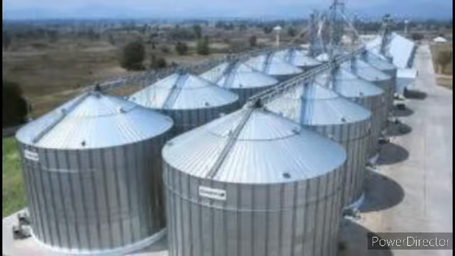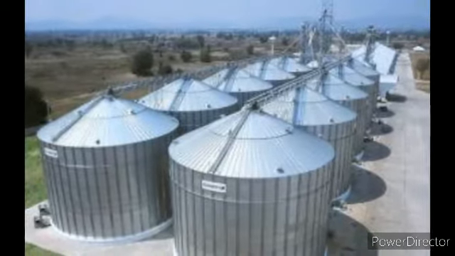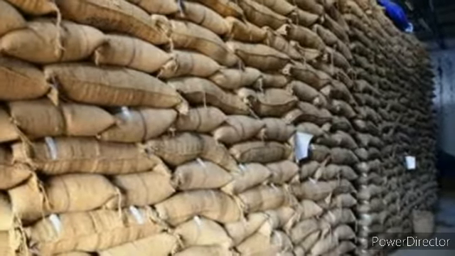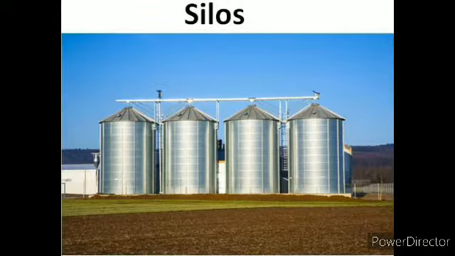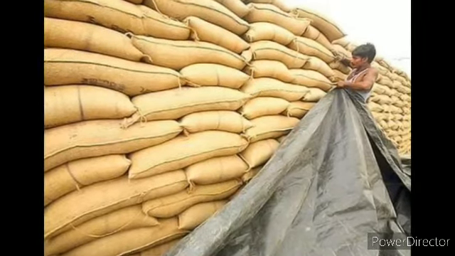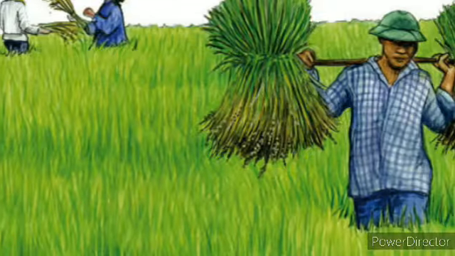The last one we have is storage. So if the seeds are separated from the husk, they are stored in granaries. Okay, silos and granaries are quite similar. And the extra stock is also there, and this is known as buffer stock, and it also has to be maintained properly.